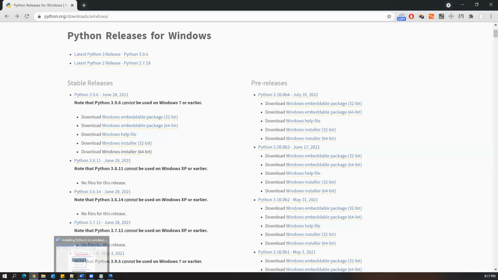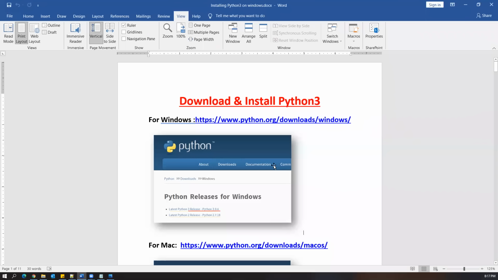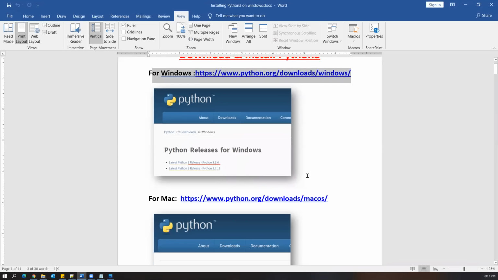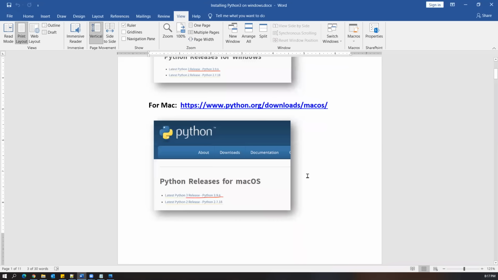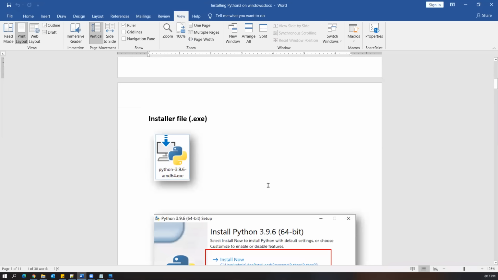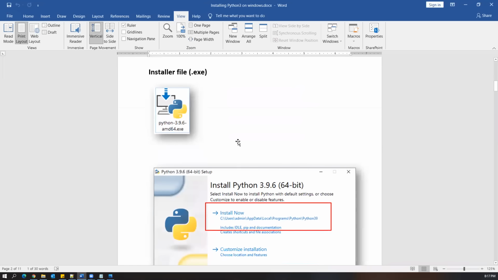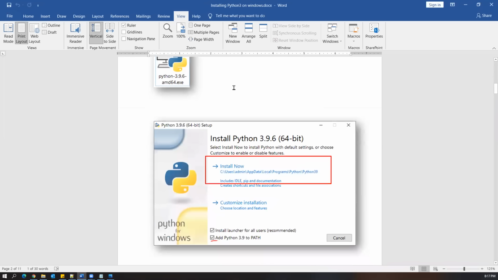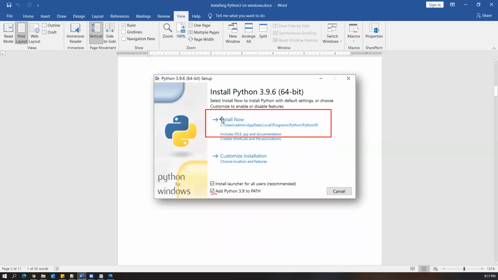So I will share a small document here. You guys can try this on your machine. I provided the download link here. And once you download your software, or if you are using Mac, you can go to this link and download the software. Okay. So you will get an installer file like this. Once you get an installer file, you can double click on it, and then it will start installing Python. It's very simple and straightforward. And then it will open the installer screen like this, and just select the first option, install now.